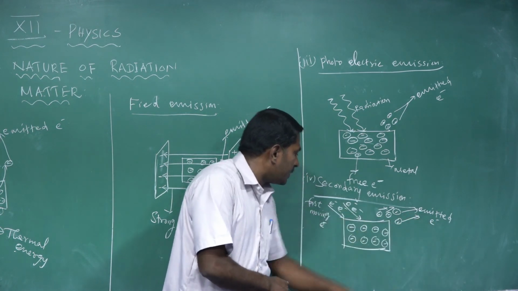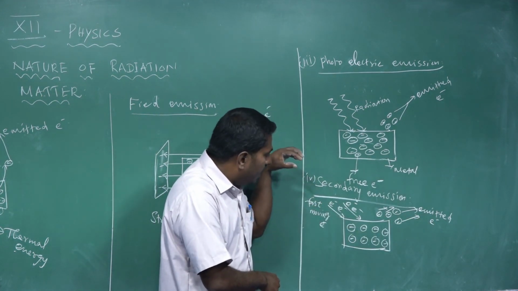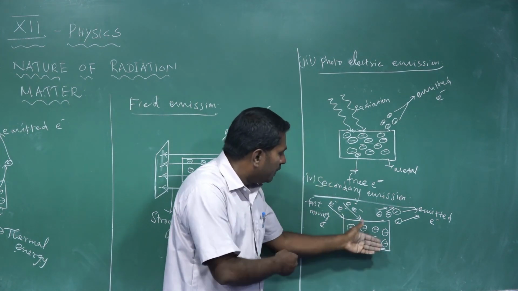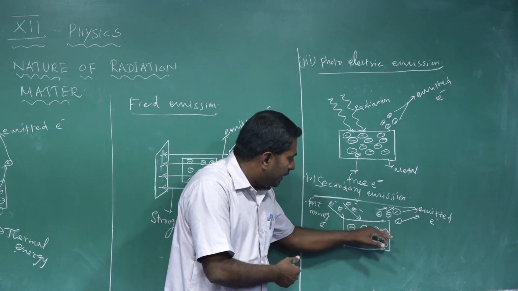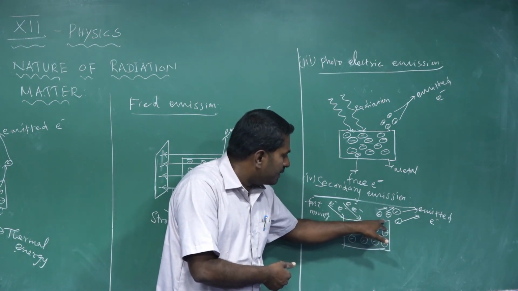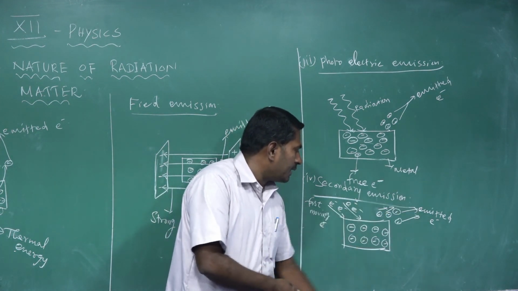That particle is an electron, but in this way we utilize the electrons to transfer energy to the free electron. Then the free electron gains more kinetic energy, crosses the surface barrier produced by the positive nuclei of the atom, and leaves the surface of the metal. Then the electrons are called emitted electrons.